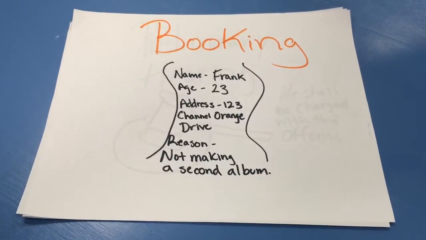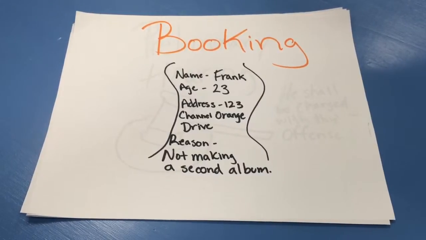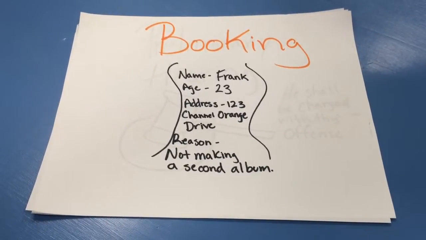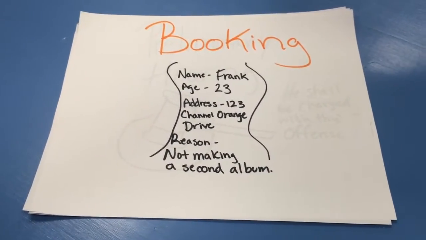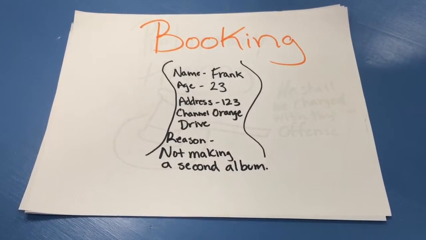Booking. After the suspect is taken into custody, an administrative record is made. This includes their name, photograph, and fingerprints. It is important to note that the suspect can be released after booking and then rearrested for the same crime if more evidence is found. This works as a filtering process.